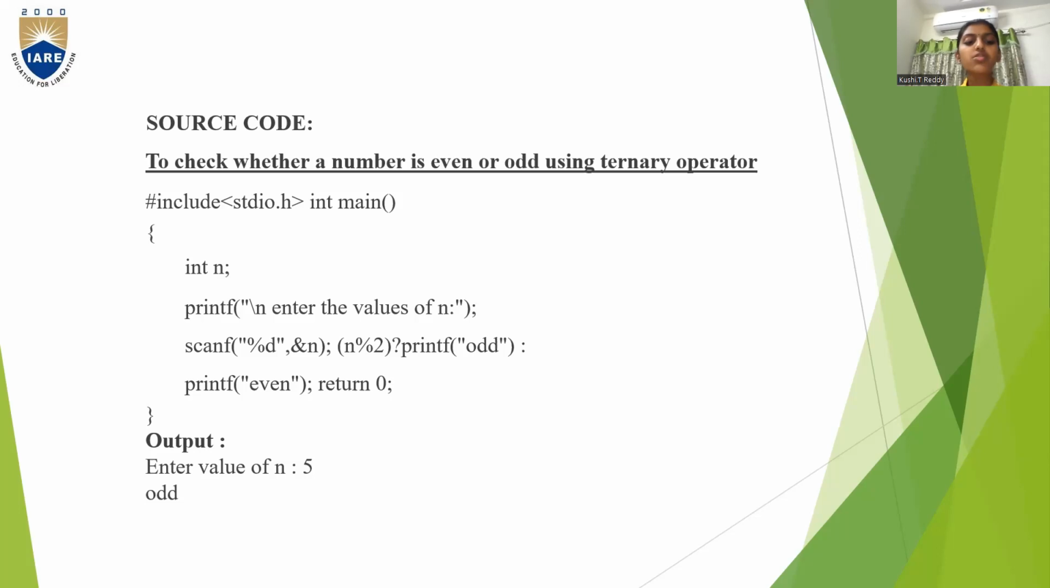So the output is, we have entered the value of n as 5. So 5 is an odd number. In the output box, you can see that odd will be displayed, saying that the number you have given as input is an odd number.